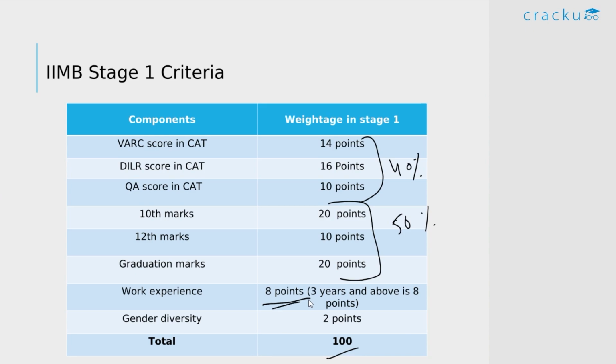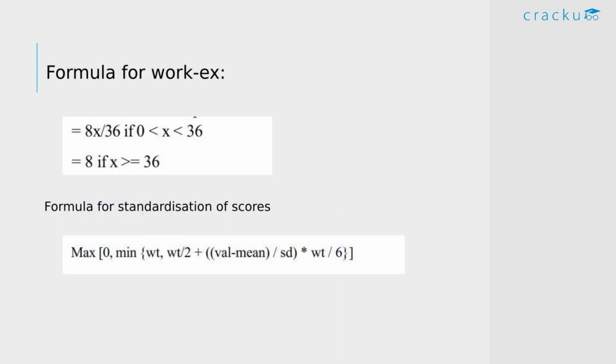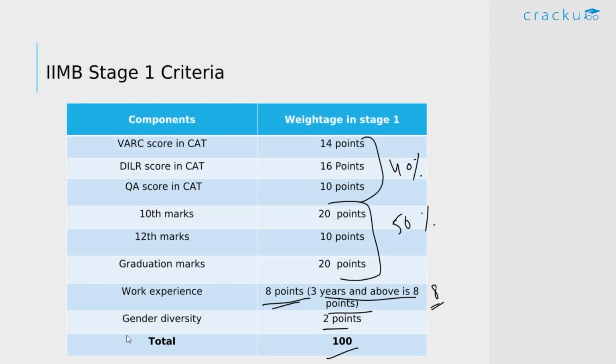If you have 3 years or more work experience, you get all the 8 points, and this is the formula they use to calculate it. If you have a maximum work experience of 3 years, you get all 8 points, and even if you have more than 3 years, it stays at 8. This is unlike IIM Calcutta, where, as we saw, if you have more than 3 years, the points awarded for work experience go down. In the case of IIM Bangalore, if you have 3 years or more, the maximum points stay the same. It won't reduce. And they also give 2 points for gender diversity.